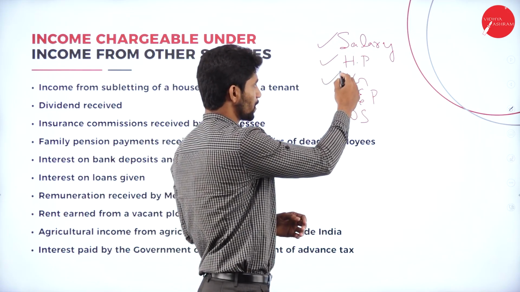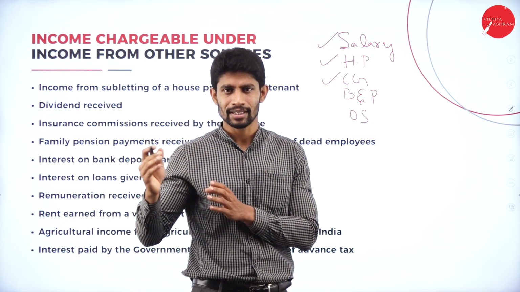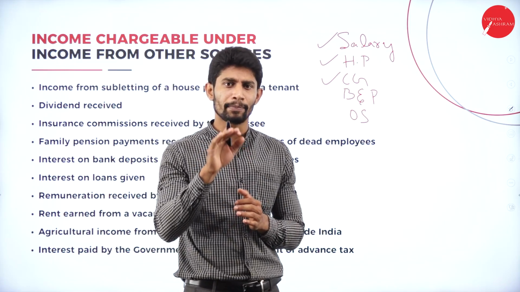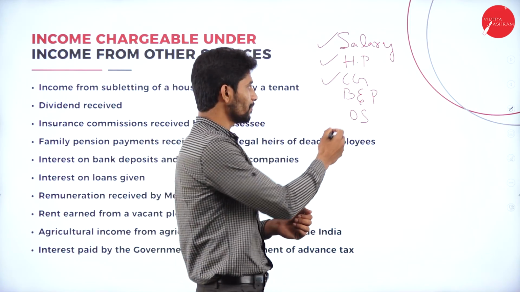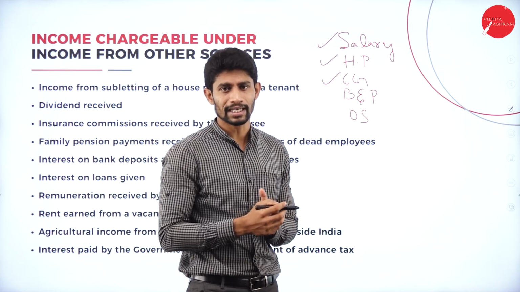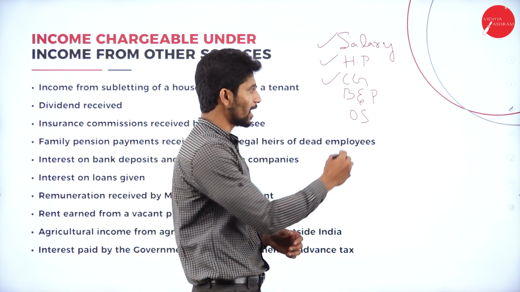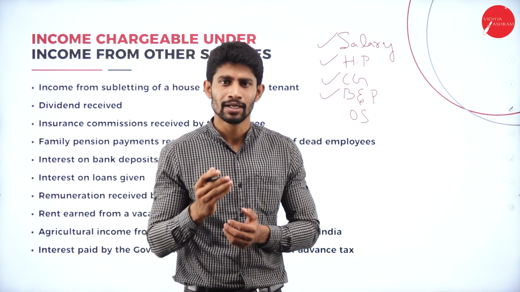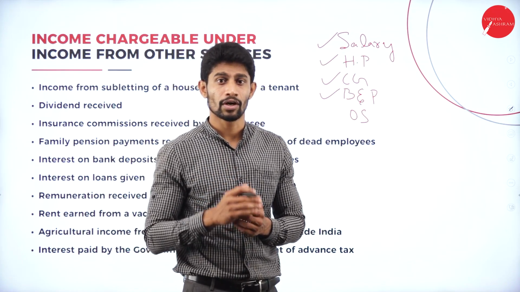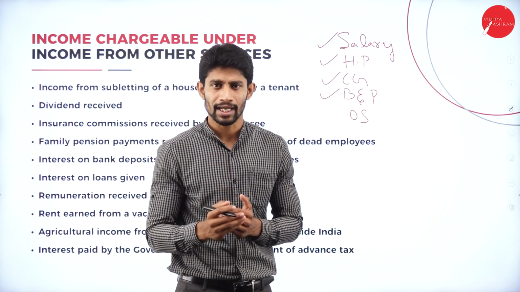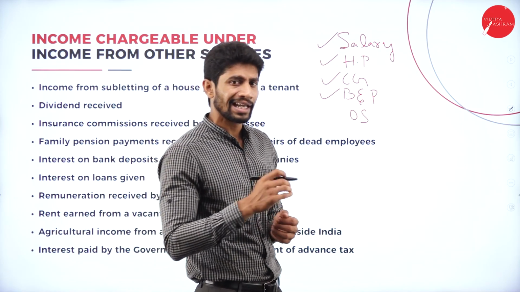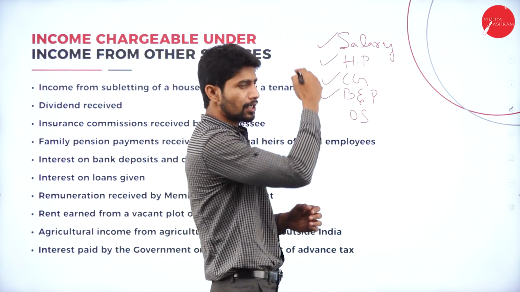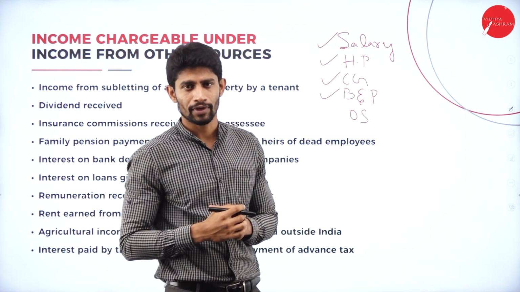And income from capital gain: if you are selling any asset in the previous year, then you are supposed to pay tax to the government, and you will be paying the tax under the income from capital gain head of income. And income from business and profession: if you are running any business or if you are into a profession, as a lawyer, as a chartered accountant, or as a doctor, you are supposed to pay tax to the government under the head of income from business and profession. So mainly these are the 4 heads of income that we have.